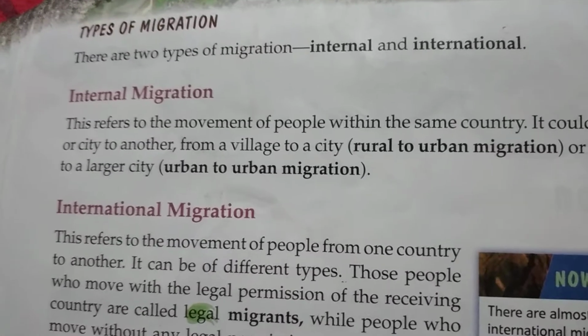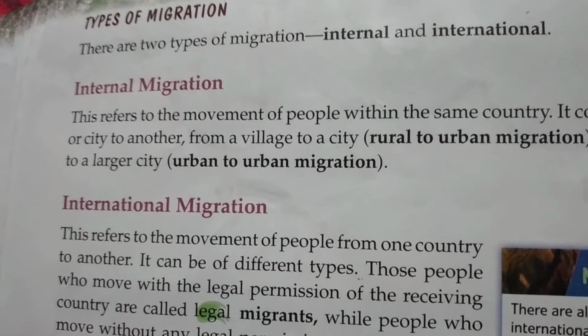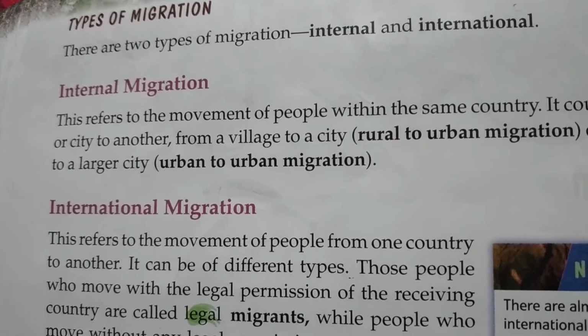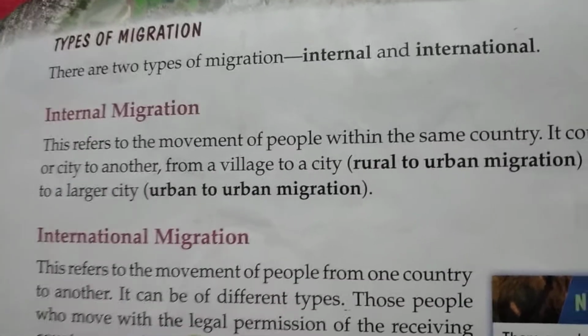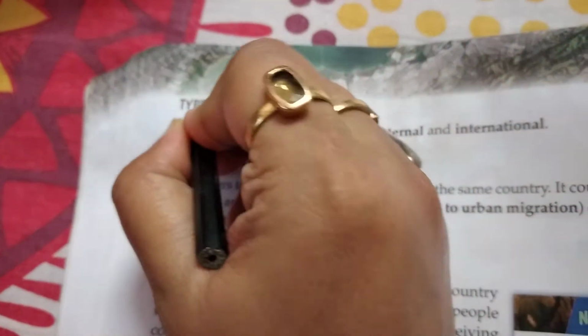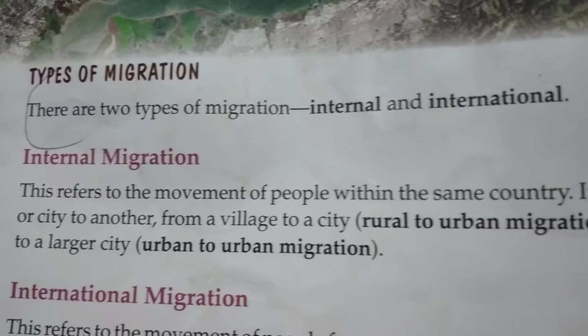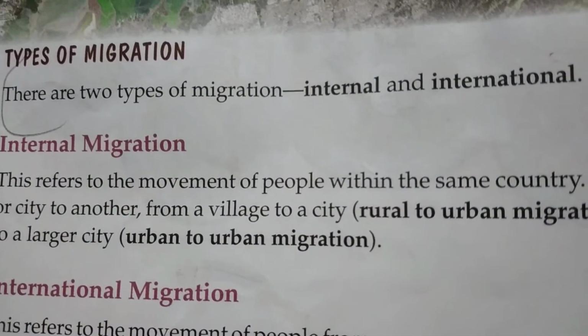Now, the next question is briefly discuss about the different kinds of migration. Our answer will start from here: there are two types of migration, internal and international.